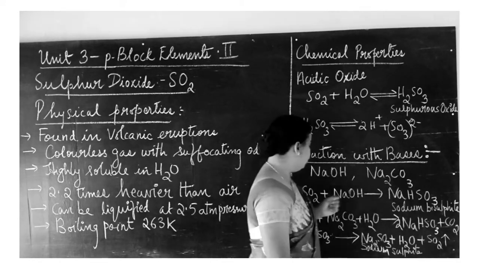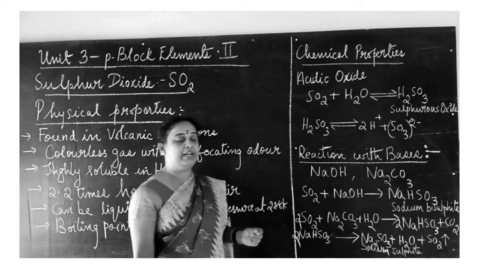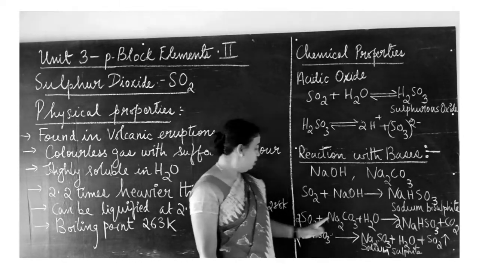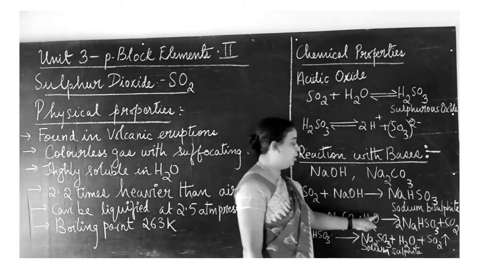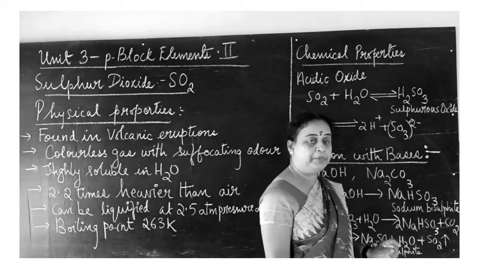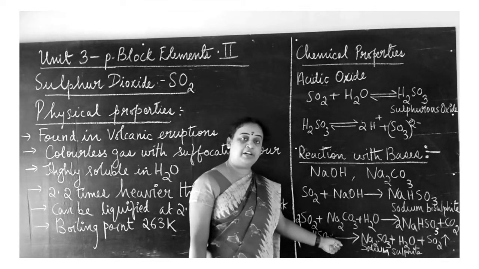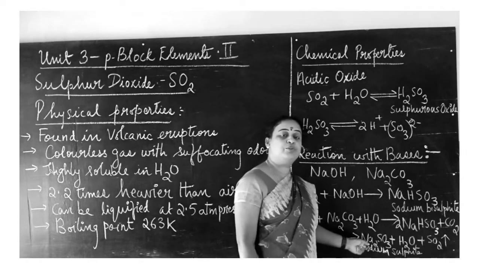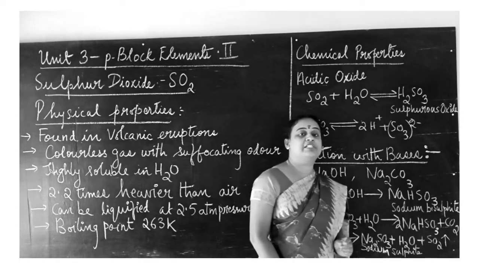This sodium bisulfite is also obtained when sulfur dioxide reacts with sodium carbonate Na2CO3 in the presence of water, and along with that carbon dioxide gas is also obtained. Now this sodium bisulfite further undergoes a decomposition reaction, that is splitting, to form sodium sulfite, along with water and sulfur dioxide gas.